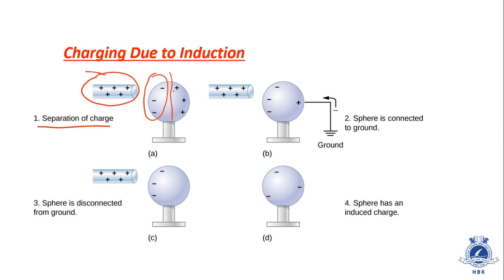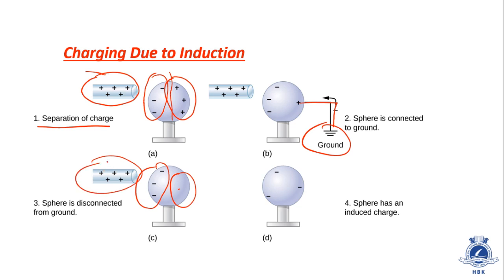Now in this right hand side portion, if we just dump this portion into the ground, a process also called earthing or grounding, the excess charge will dissipate in the ground, and this region will become neutral. This region is already negative. When the positively charged glass rod is moved away, these free electrons can move anywhere inside the metal, so they get redistributed, and the sphere gets negative charge.